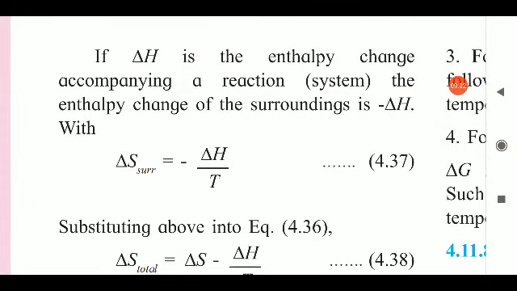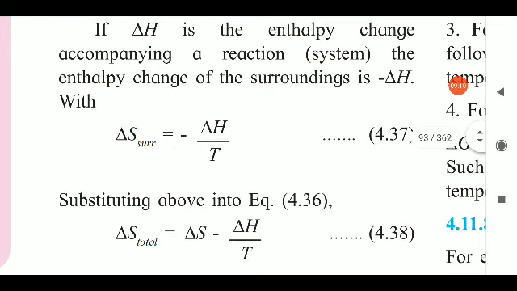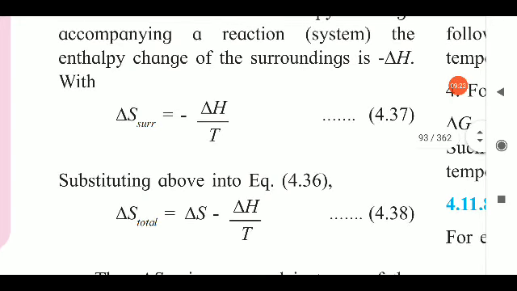If delta H is the enthalpy change accompanying a reaction system, then the enthalpy change of the surroundings is minus delta H. We can state delta S surrounding as an equation: delta S surrounding is equal to minus delta H divided by T, equation 4.37.